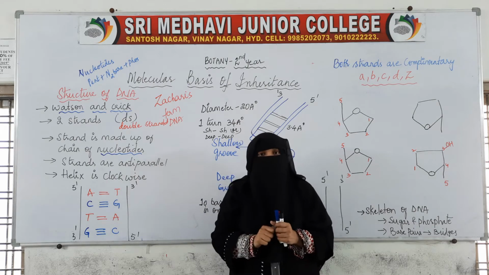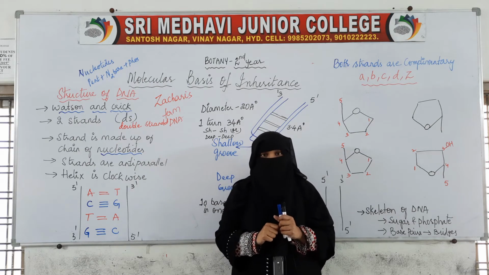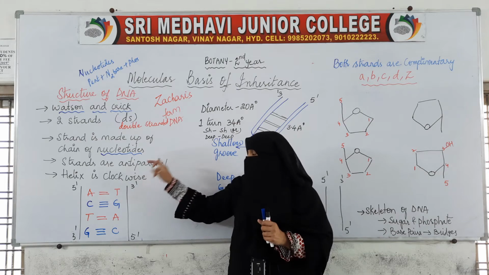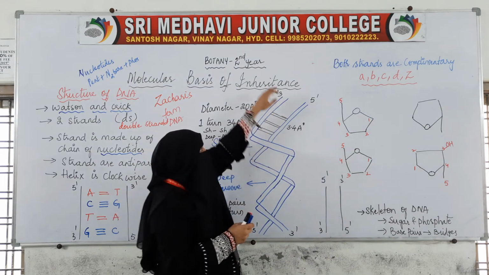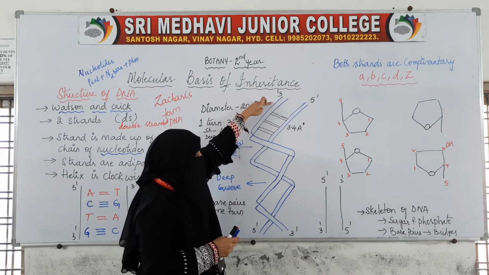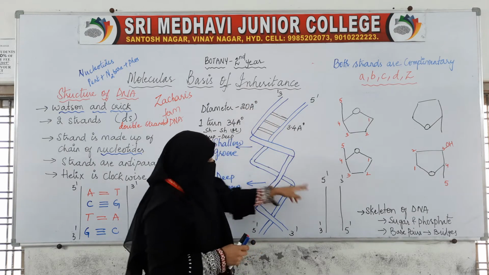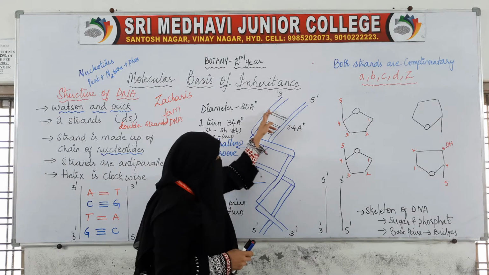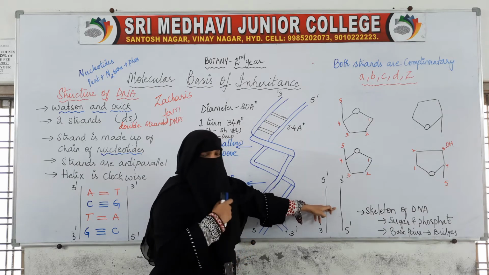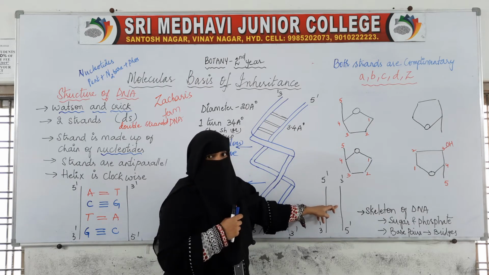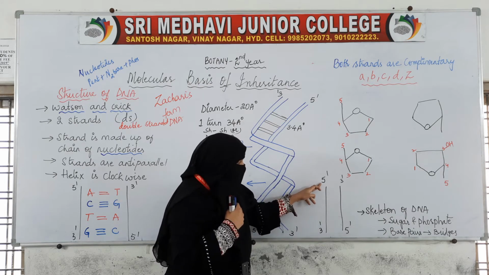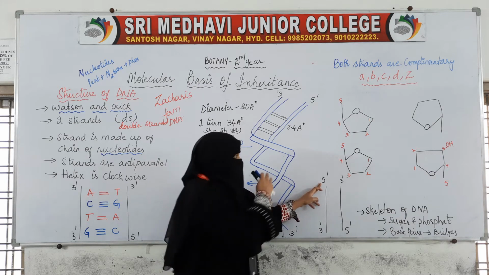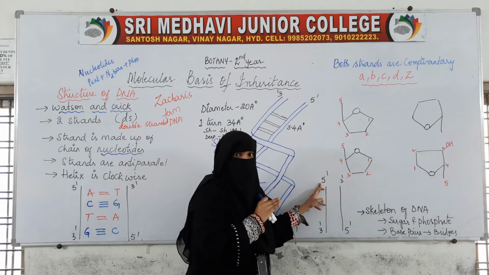And now the strands are anti-parallel. For example, if this is one strand and this is another strand, both the strands are anti-parallel. I will explain you the whole structure, you will be able to understand it.